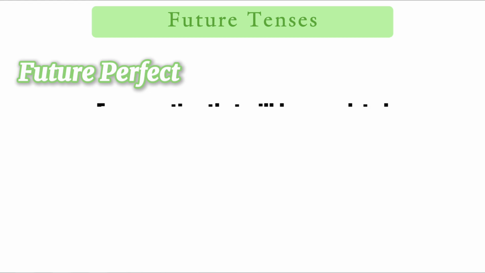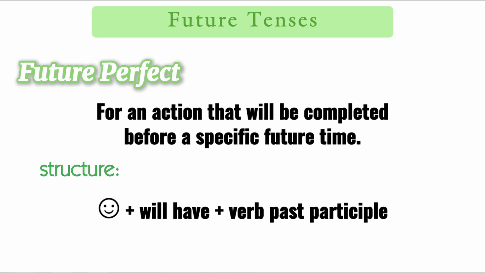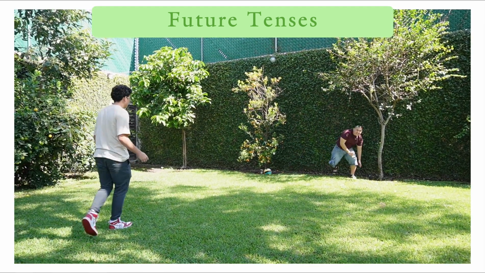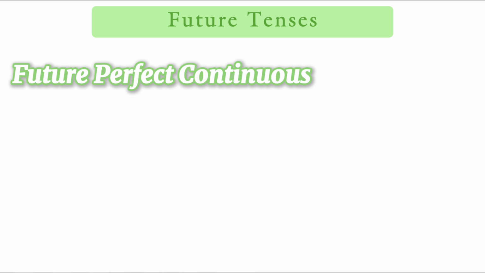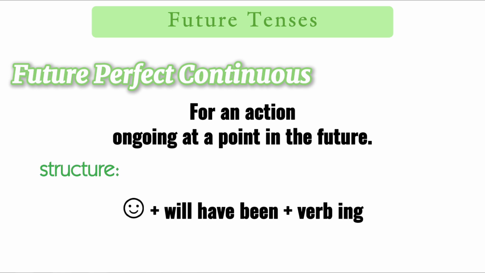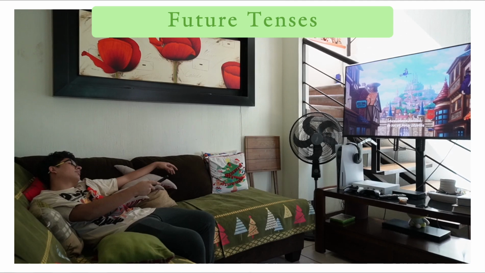Future perfect is for an action that will be completed before a specific future time. The structure is subject plus will have plus verb in past participle. For example, we will have played football. Now, future perfect continuous is for an action ongoing up to a point in the future. The structure is subject plus will have been plus verb in -ing. For example, he will have been watching the TV for 50 minutes.